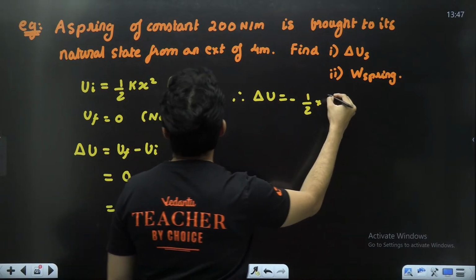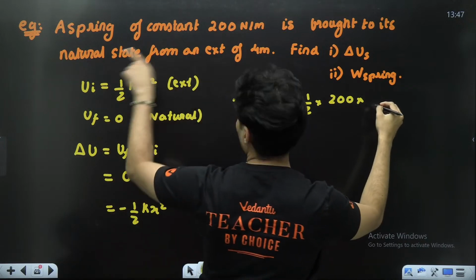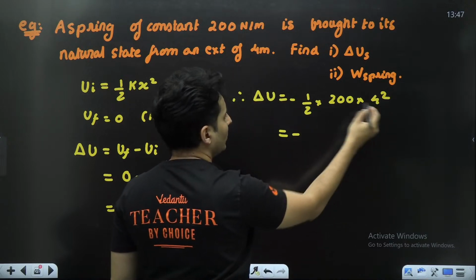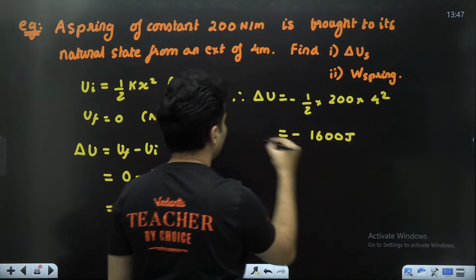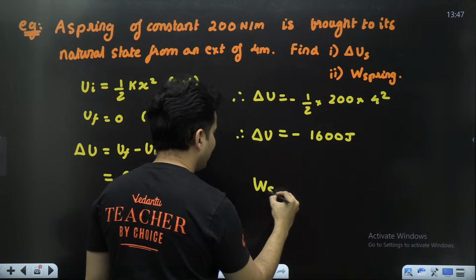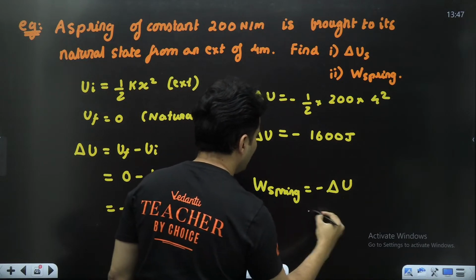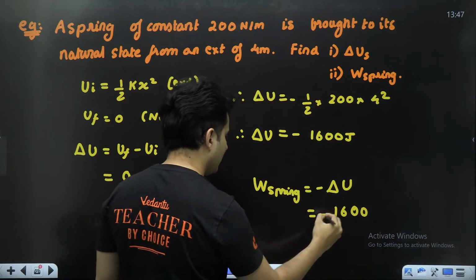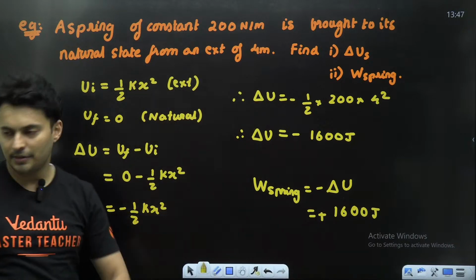K value is 200. Spring's extension is how much? 4 meters. So 4 square. So minus 2 cancels. 4 square is 16. So minus 1600 joules. That is your spring energy. If you ask me what is the work done by the spring force, remember it is negative of delta U. So it will be minus 1600, which will be plus 1600 joules. That's it. That is the answer.